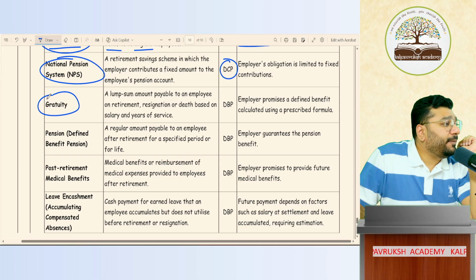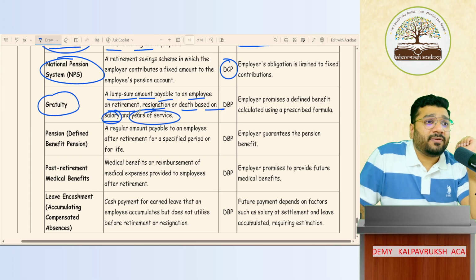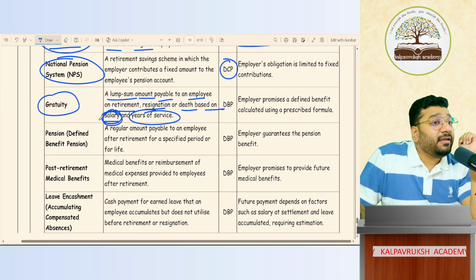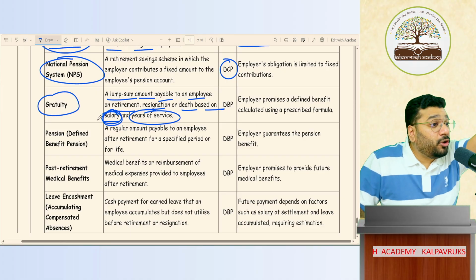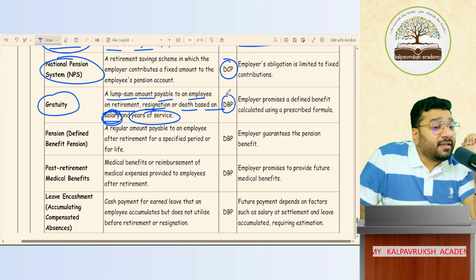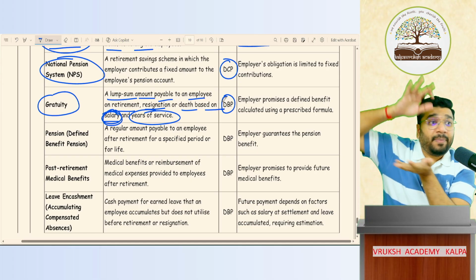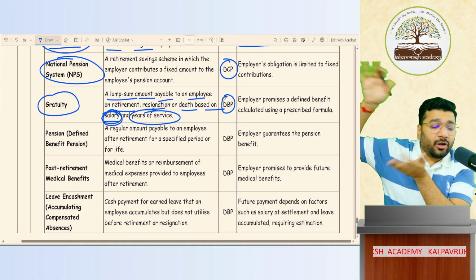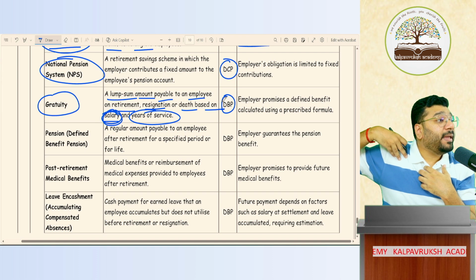For example, gratuity. A lump sum amount is payable to an employee on retirement, resignation or death, based on the salary and years of service. It is based on what salary? Future salary. So, did I contribute any fixed amount for this? No. Exactly what amount I am going to pay, do I know? No. So, such an employee benefit is called a defined benefit plan. Here, the lump sum amount will be paid at the end of the employment. Who will pay? The company will pay.